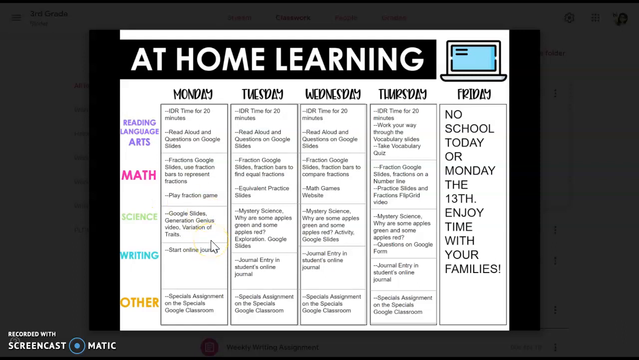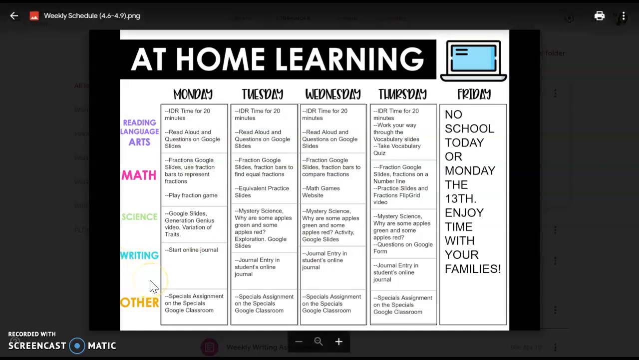Science, similar to the previous weeks, Google Slides, there's going to be mystery science videos, and we're going to be exploring why some apples are red and why some apples are green. So for today, you're just going to watch a Generation Genius video on the Google Slides that talks about variation of traits. And we have talked about this before in Mystery Science towards the beginning of the year.